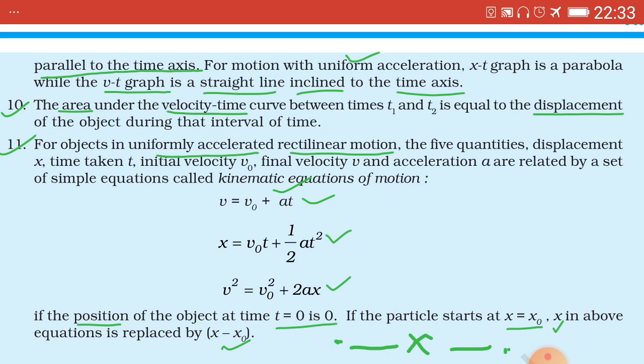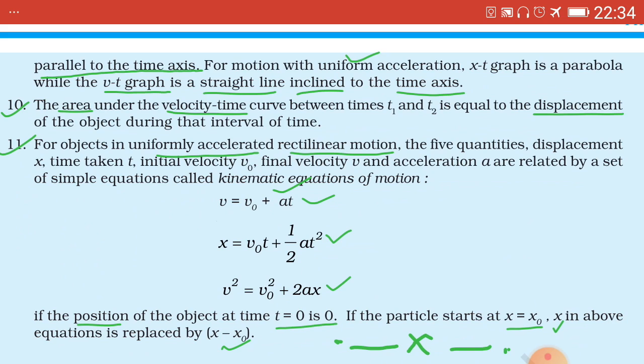10th point, the area under the velocity time graph gives the value of displacement, that is area under VT curve gives displacement of the object. Point number 11 and the last one, for uniformly accelerated rectilinear motion, that is motion along a straight line,